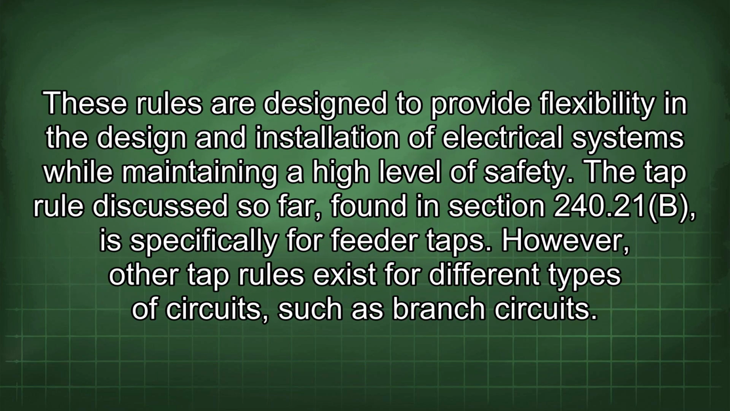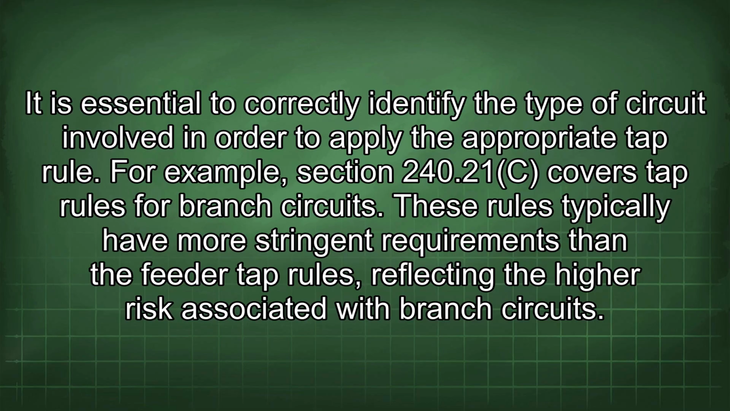These rules are designed to provide flexibility in the design and installation of electrical systems while maintaining a high level of safety. The tap rule discussed so far, found in Section 240.21(b), is specifically for feeder taps. However, other tap rules exist for different types of circuits, such as branch circuits. It is essential to correctly identify the type of circuit involved in order to apply the appropriate tap rule.